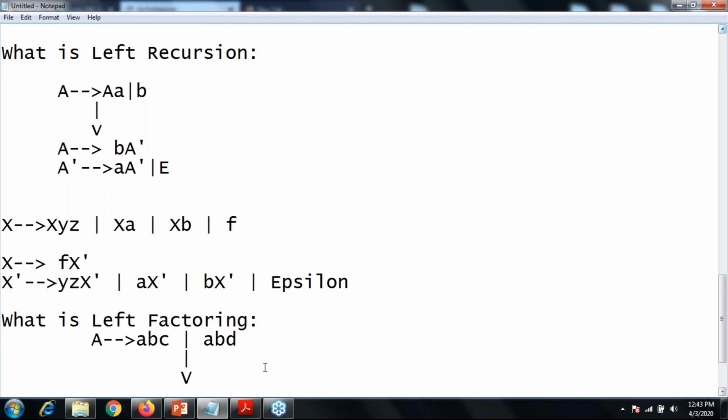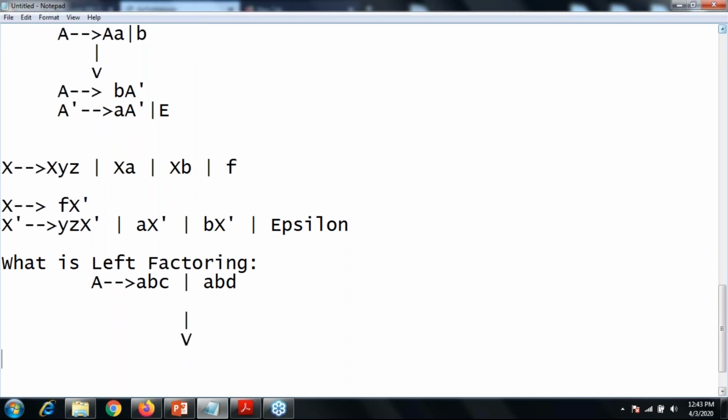If you want to remove the left factoring from the given grammar, then we have a methodology: identify the common terminals or non-terminals in the given question, starting from the left hand side only.